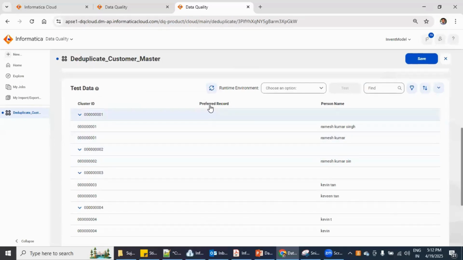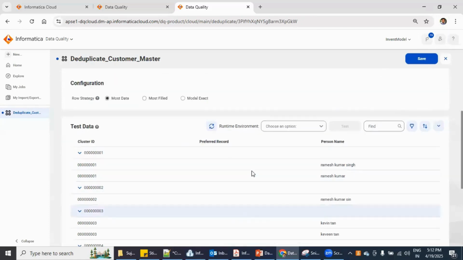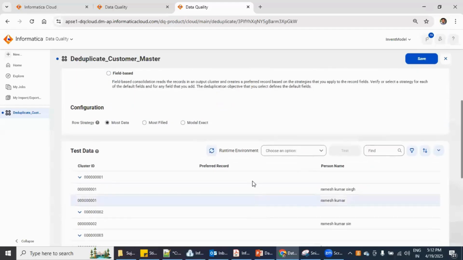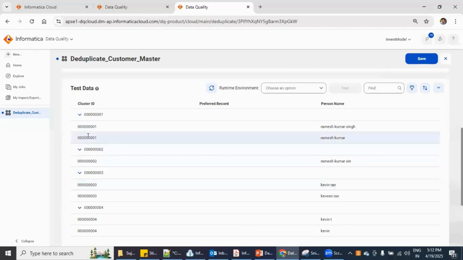And till now, we cannot see the preferred record because we have not executed this consolidation kind of strategy. That's why we are not able to see this preferred record. Like out of these two, which one should be selected for the master record or preferred record, right? So till now we have not got it.